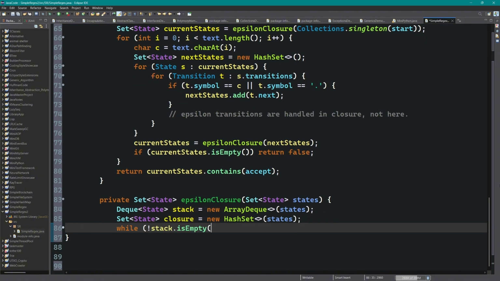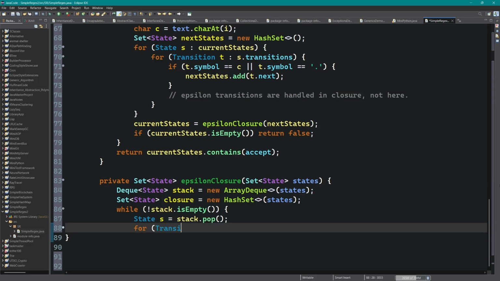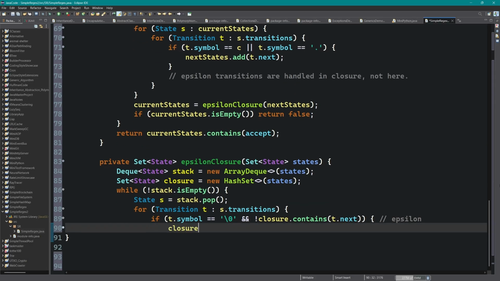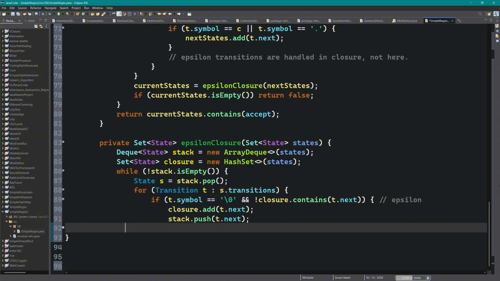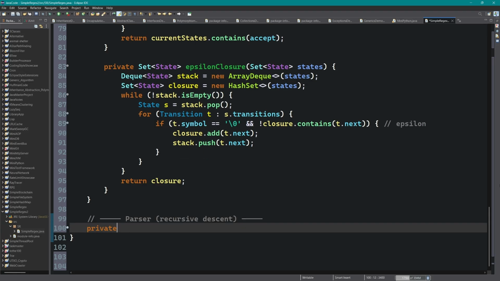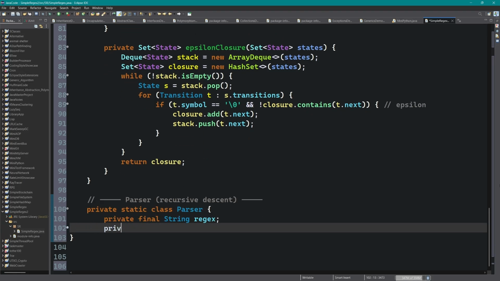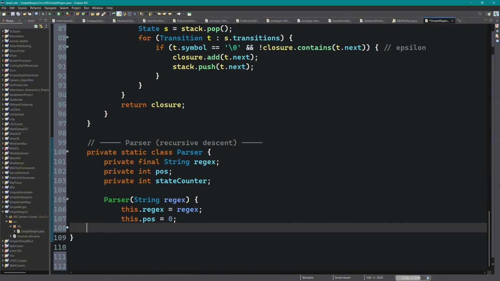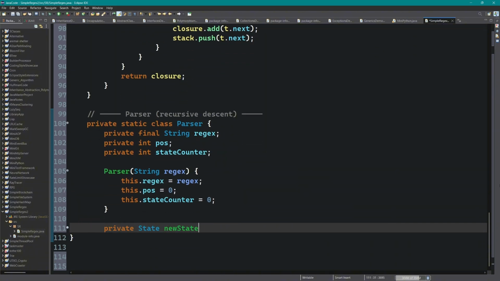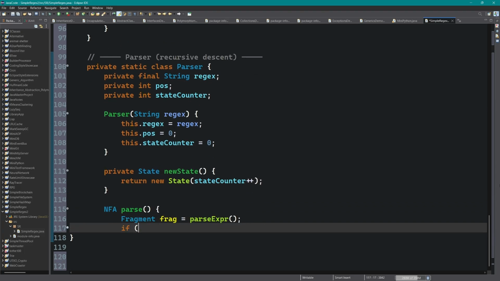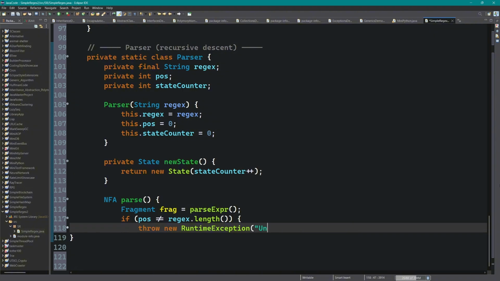The parser class is where the real magic happens. It walks character by character through the regex pattern using a position index. The top-level method is parse, which calls parseExpr and then checks that we consumed the whole pattern. The grammar is described by three methods. ParseExpr handles alternation. It first calls parseTerm to get a left-hand fragment, then while it sees the alternation operator, it parses the next term and combines them via a union operation. ParseTerm handles implicit concatenation.